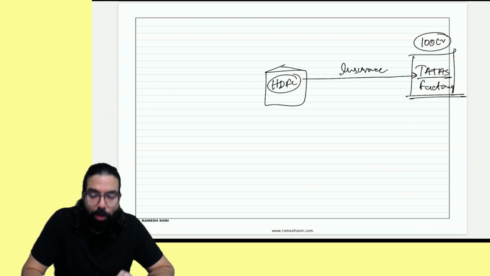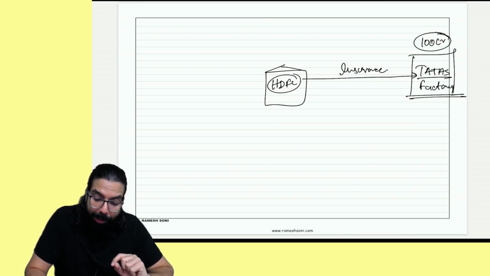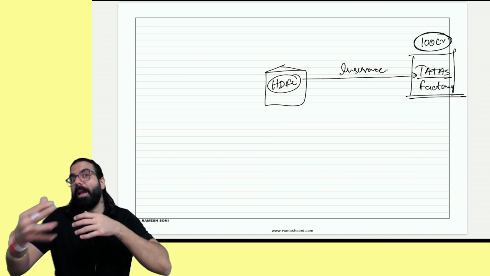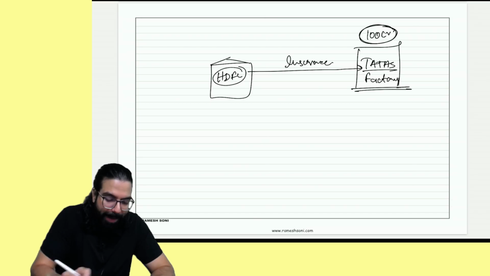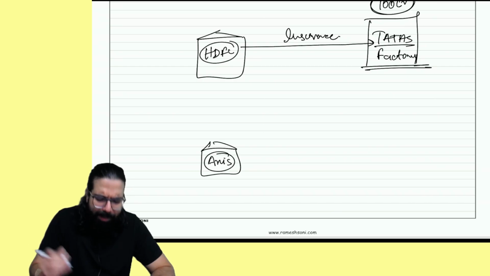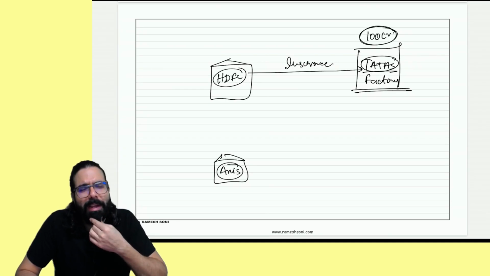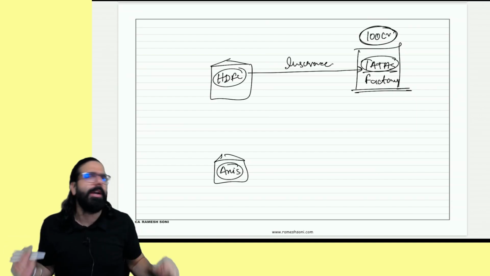And HDFC went ahead and said, for insuring the factory, 100 crore rupees ka insurance. Okay. Now, but HDFC told, to take so much risk, we don't have the capacity. We will go ahead and take the help of other insurance companies. Might be HDFC went ahead and spoke to Axis over here. Axis Insurance, not bank, Axis Insurance. And told Axis, see, I have to insure Tatas for 100 crore rupees. Why don't we co-insure it? Means why don't we together insure it? Whatever is the premium, we'll divide among ourselves.